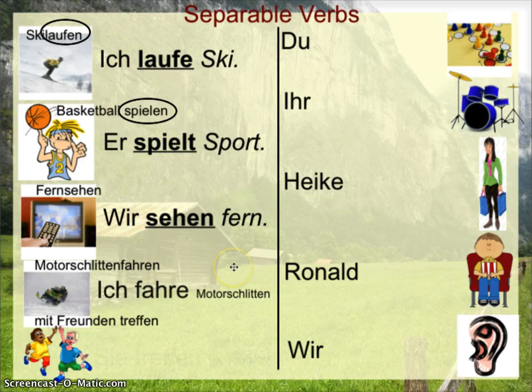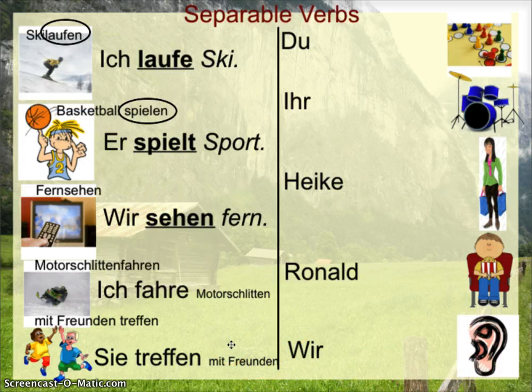That has to come first, so you say Ich fahre Motorschlitten. The Motorschlitten detaches itself from the fahren, and it kind of goes to the end of the sentence. Mit Freunden treffen is the same thing. If I want to say I'm hanging out with friends, I don't say I with friends hanging out, or they, in this case. Sie treffen mit Freunden. The treffen matches the sie, and then the mit Freunden goes after that.